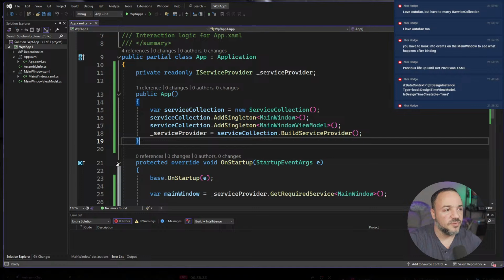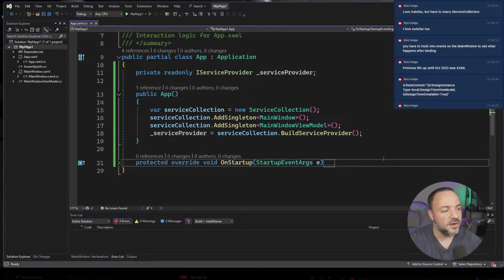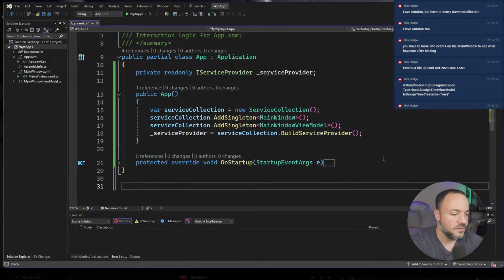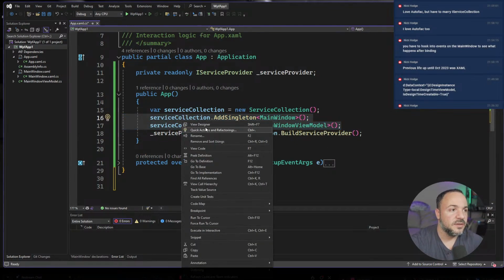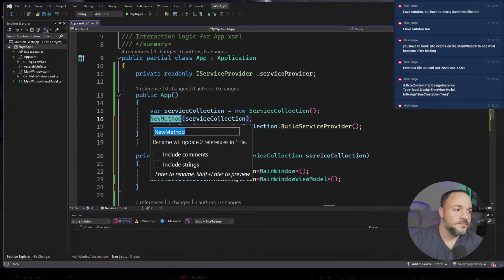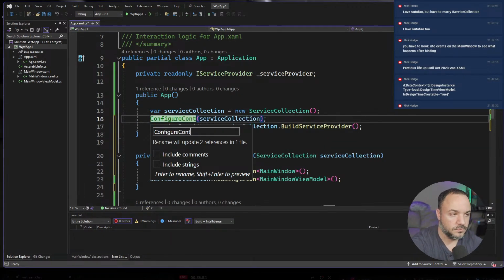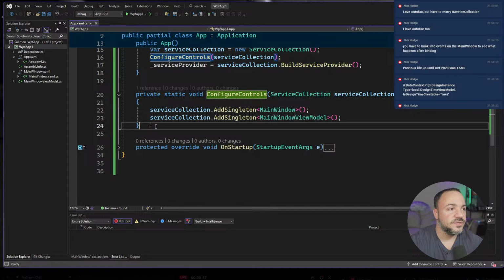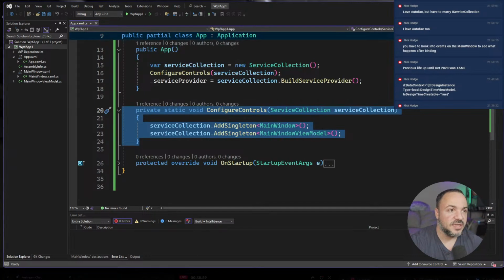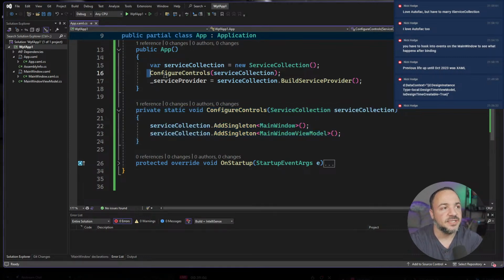And I know a lot of people love extension methods, and I'm not going to say that I hate them, but I don't think that they're the tool that I want to use for this sort of thing. And I'll explain. So what we get with extension methods is that we can pull this out, and I'll just do this part quick. So I can extract method. I'm going to call it ConfigureControls. And this is not an extension method yet. It's going to have the exact same functionality, but you see how it's calling ConfigureControls on line 16, right?